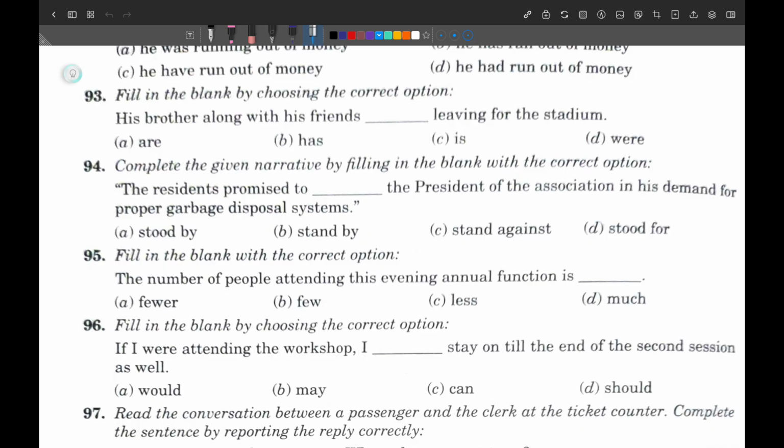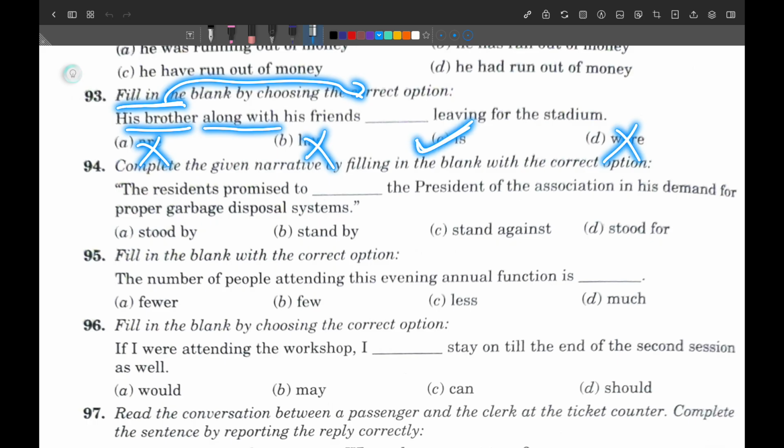So wherever you have along with, together with, as well as, according to the first subject you should use the verb. So his brother is singular, so are can't be used. His brother along with his friends has living, no. With has we use the verb short form, so has will not be correct, and were can't be correct because this is plural. So only one option we have is. So now use is. His brother, along with his friends, is leaving for the stadium.